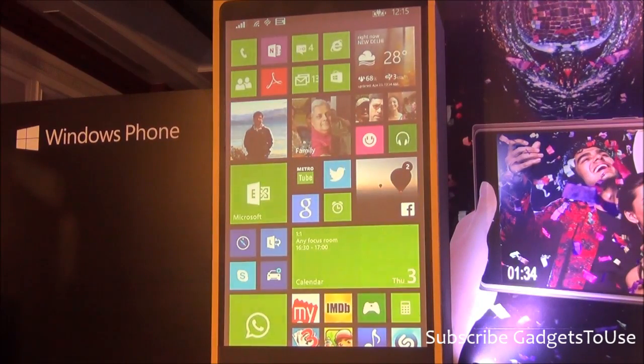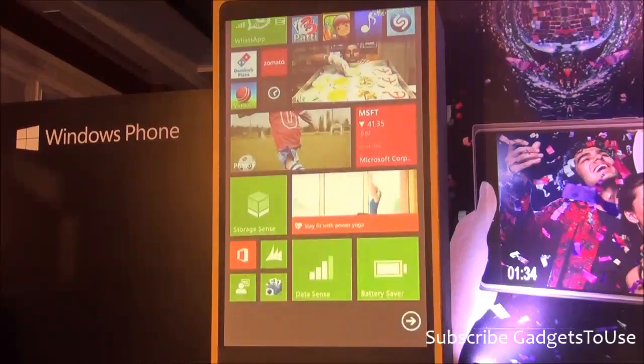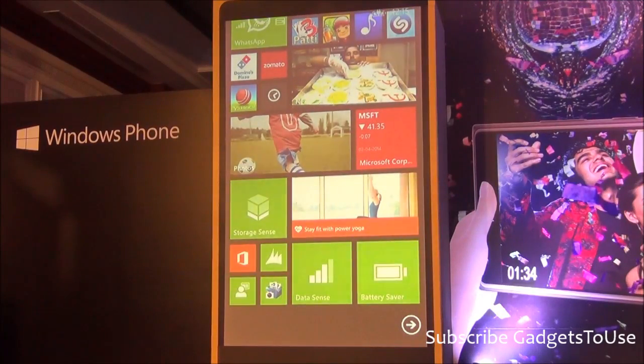Let's move to, some of you might be familiar with this, we kind of spoke about it last time, the whole Senses suite on the Windows Phone. So we've got 4 sort of things that allow you to get more control of your data plan, control of your Wi-Fi, the way you connect to different things, and how you optimize for certain resources on your phone. So let me go one by one. So I'll first talk about DataSense.